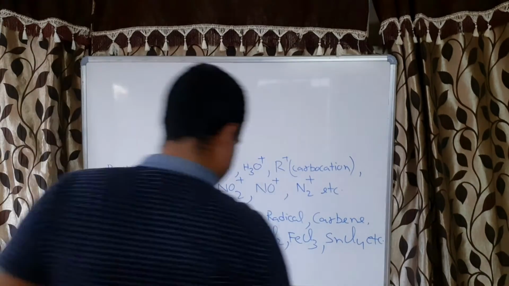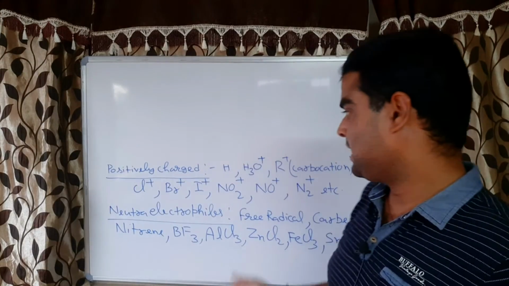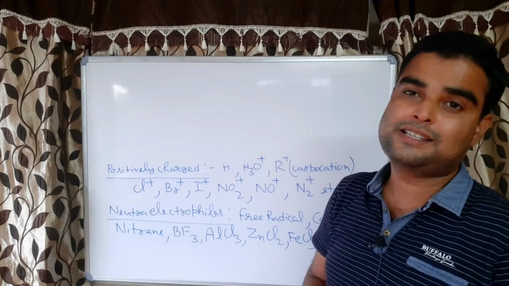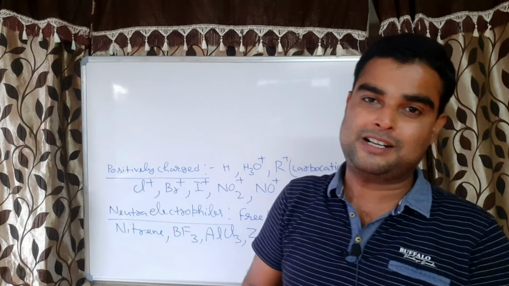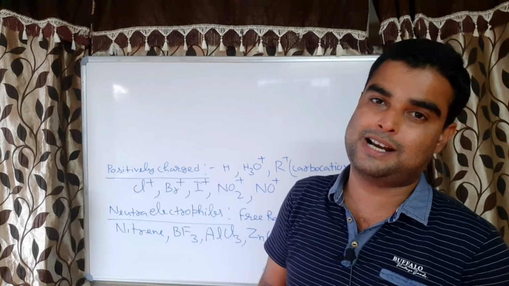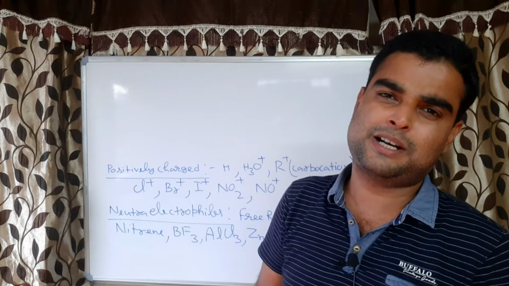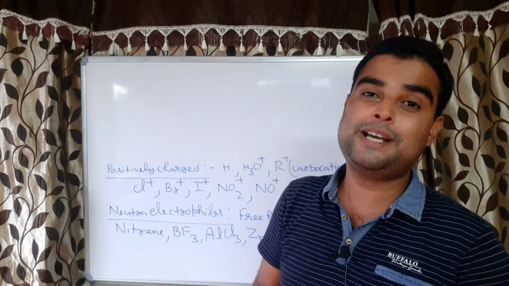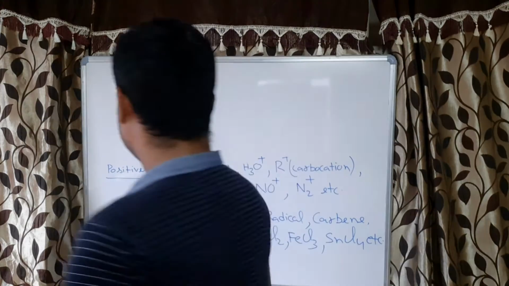Now, as I have explained, these are electron deficient. Since they are electron deficient chemical species, they will have a tendency to attract electrons. Since they have the tendency to attract electrons, it means they will behave as Lewis acids, correct?